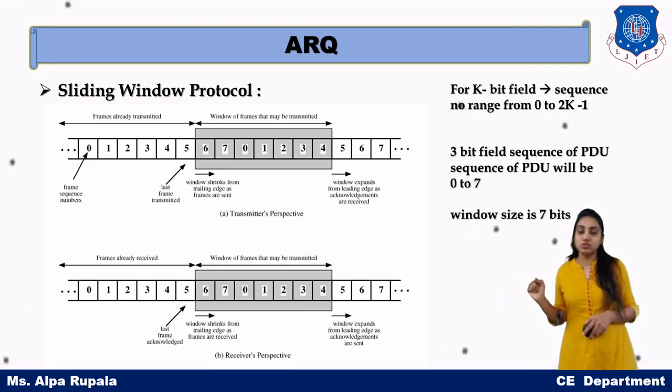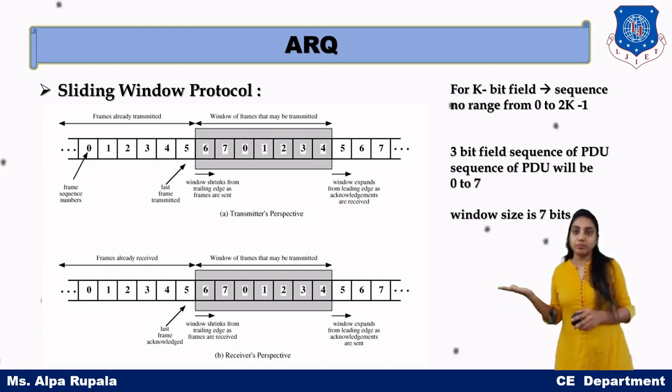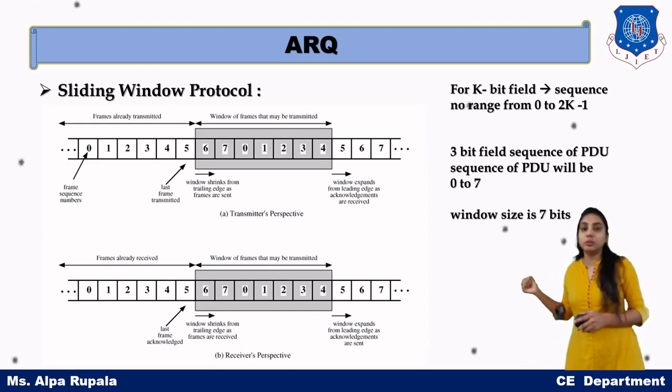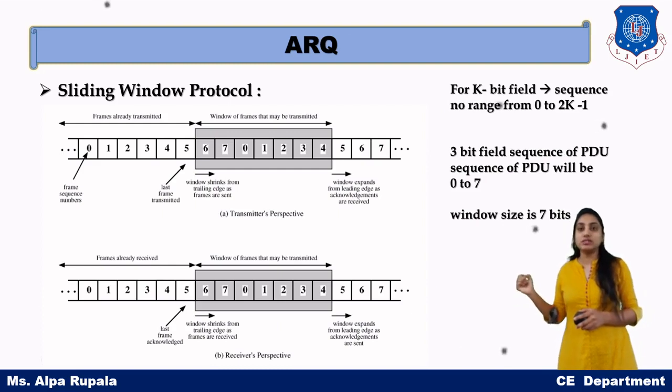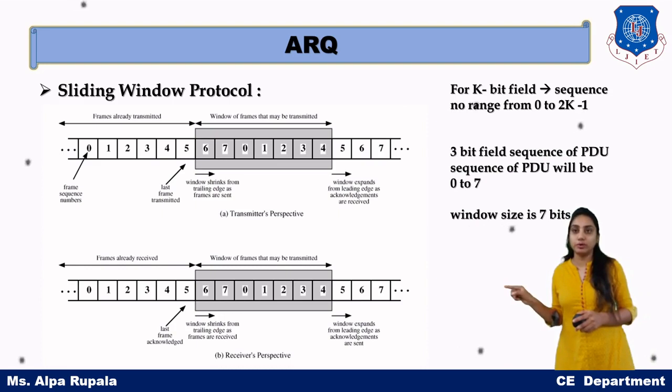The window slides from left to right by one step as soon as it receives the acknowledgement for a PDU. As soon as the acknowledgement of that PDU is received, the window shifts by one more block and the data of PDU number 5 is sent.